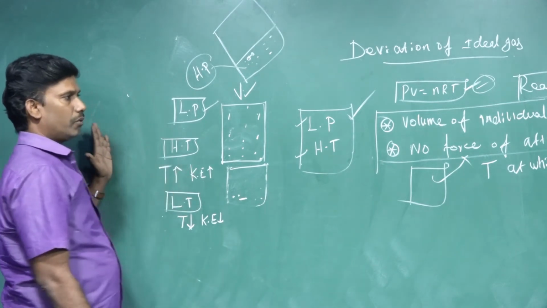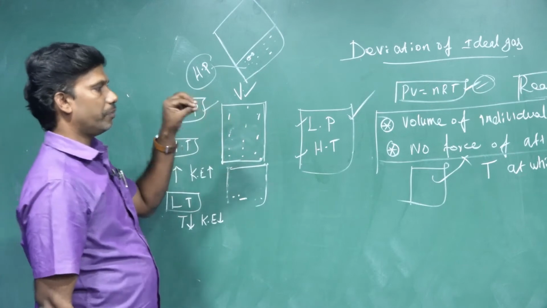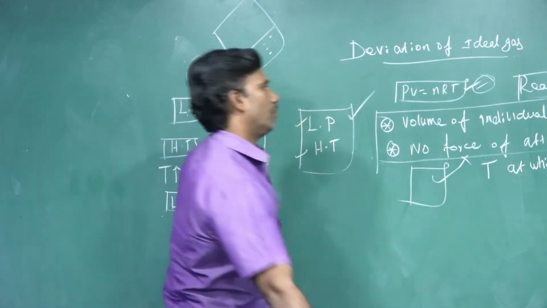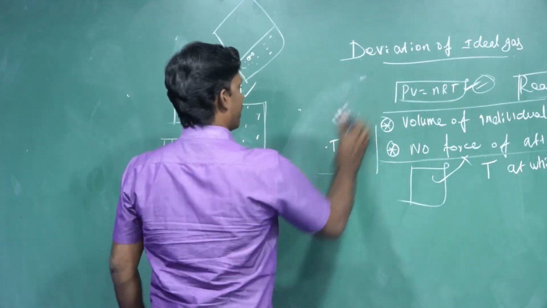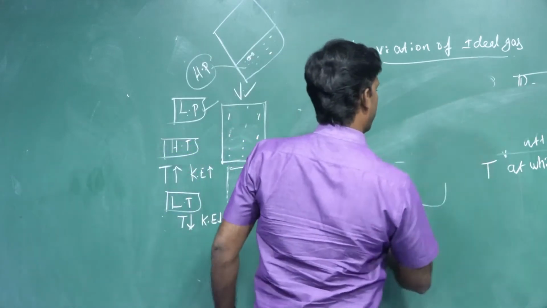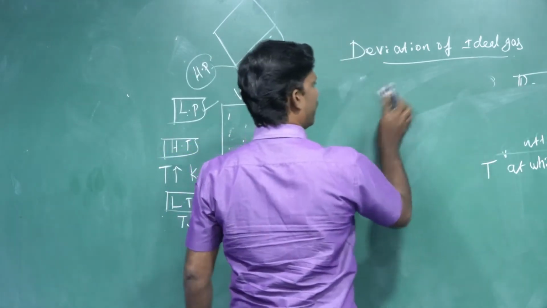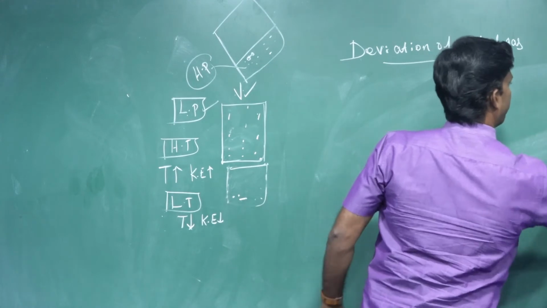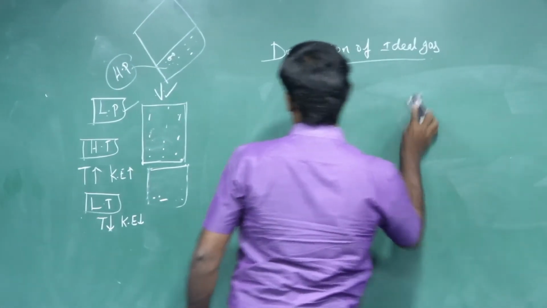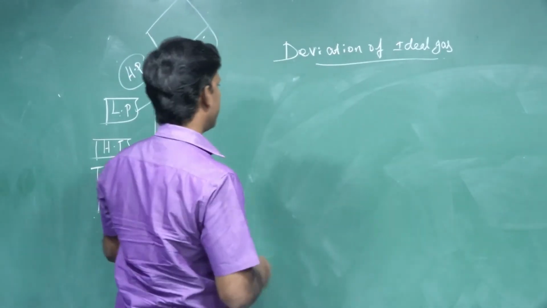Now we are in a position to measure the deviation, how they are deviating. The measurement of deviation should be done. For this, we have a factor, that is the Z factor, the compressibility factor.